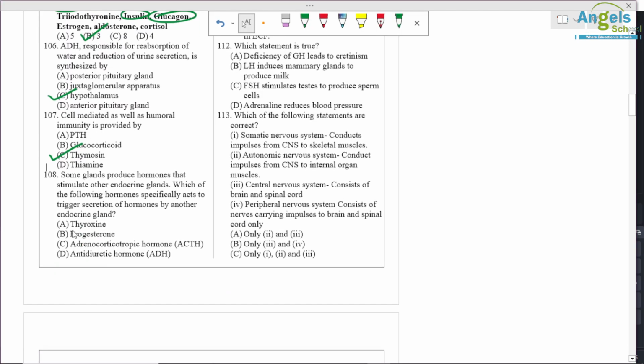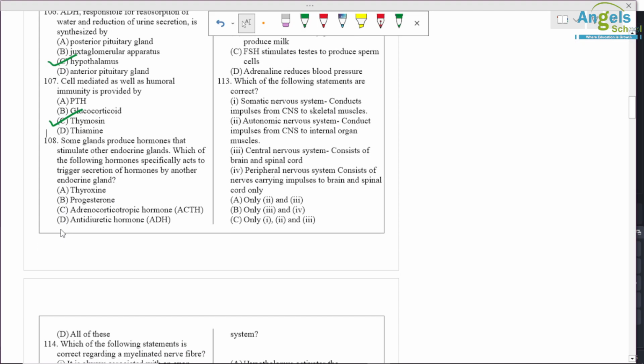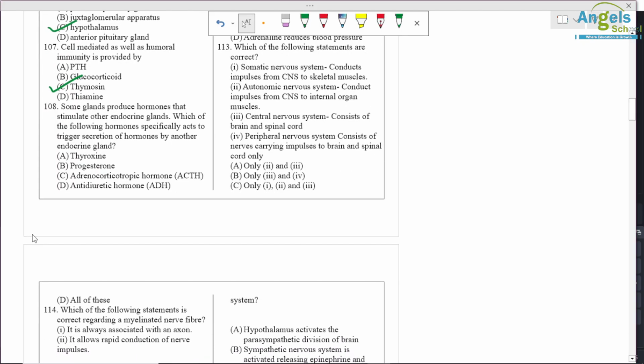Some glands produce hormones that stimulate other endocrine glands. Which of the following hormones specifically acts to trigger secretion of hormone by another endocrine gland? So it is produced by the pituitary and again stimulates the adrenal gland. So ACTH is the correct option.